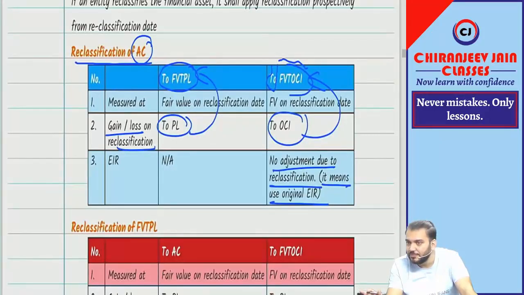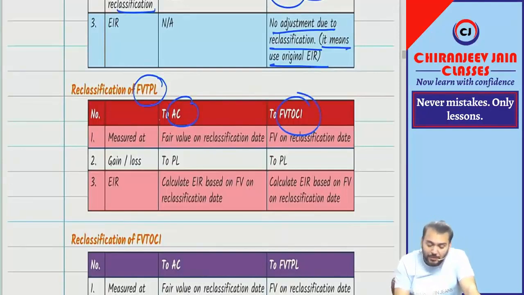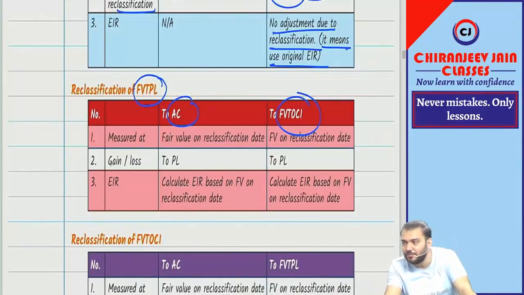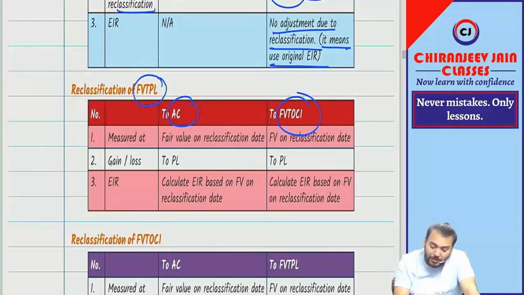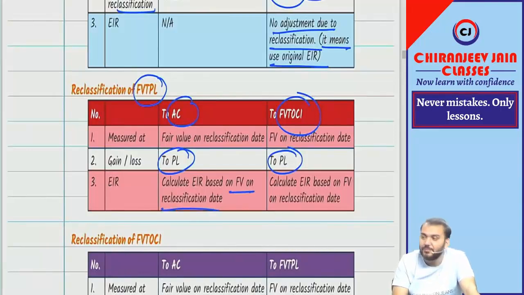Have you understood? Correct. Now reclassification from FVTPL to AC and FVTOCI. Once again, reclassification is done at fair value. Reclassification gain or loss will be transferred to PL and PL. Understood? And you can see, whenever AC and FVTOCI we require EIR, but for FVTPL there was no EIR. So in this case we need to calculate EIR. EIR will be calculated by taking fair value on reclassification date.